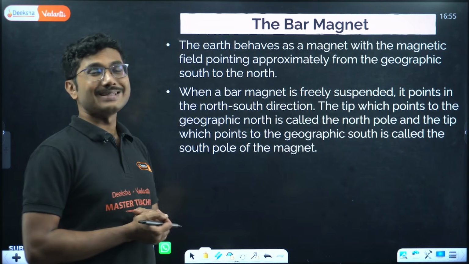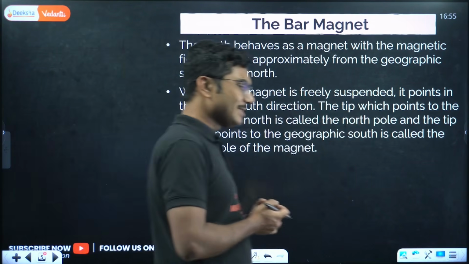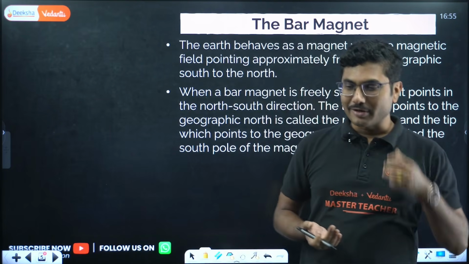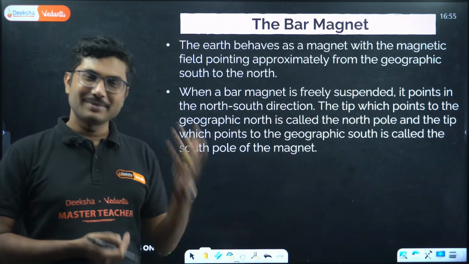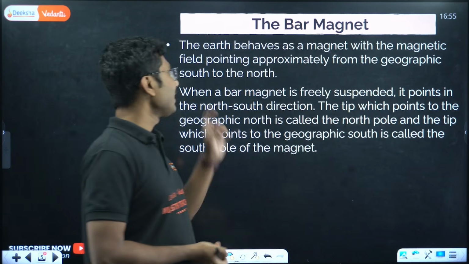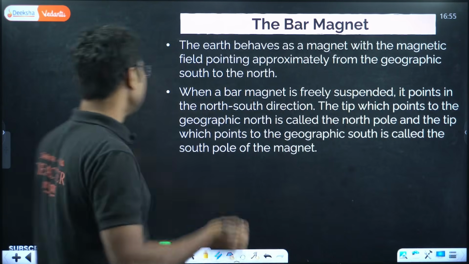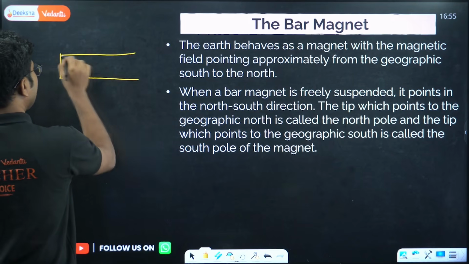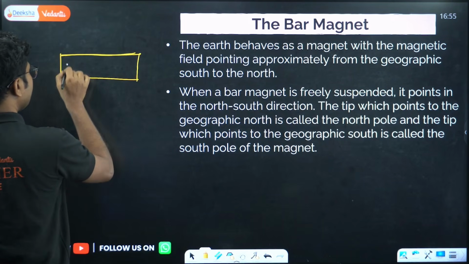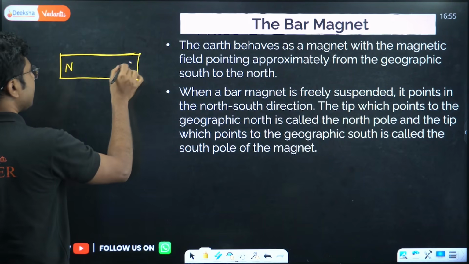So let's see what is a bar magnet. Bar magnet means we have a chocolate bar, then we have an ice cream bar, right? Similarly bar magnet. So a bar magnet is basically in the shape of a bar, and it has two poles. One is a north pole, another one is a south pole.